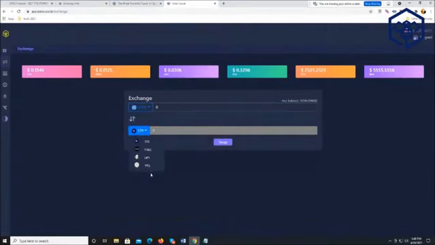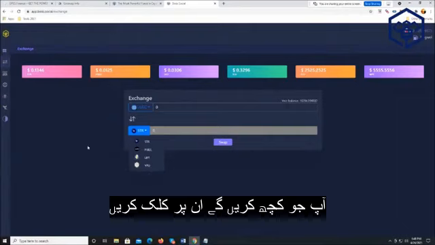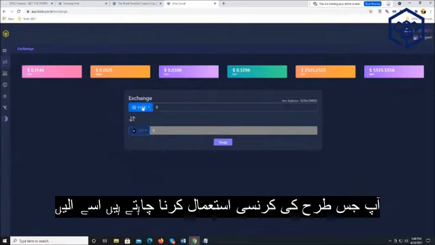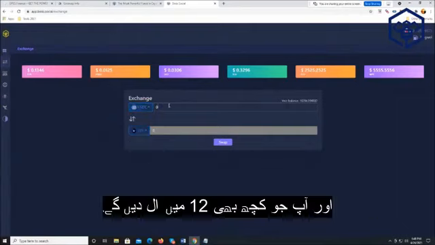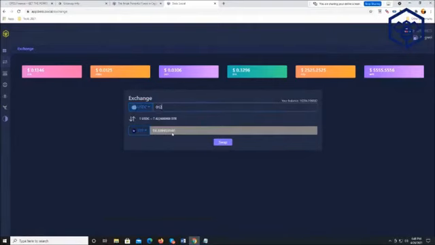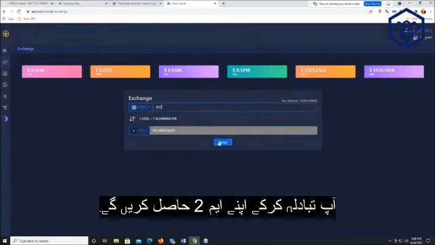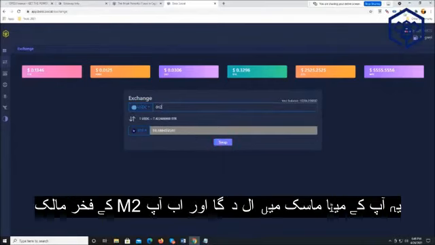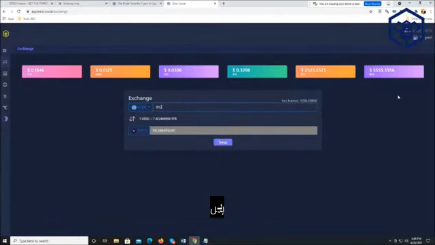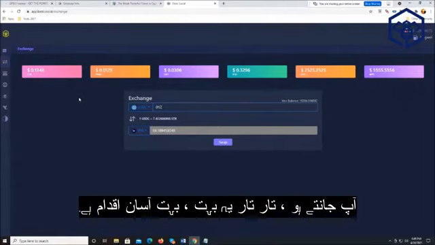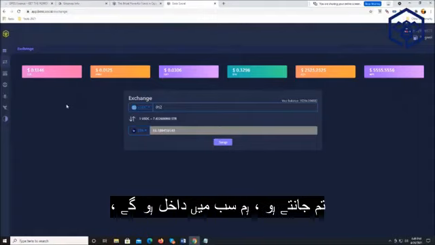It'll say M2. All you'll do is click M2, put in the type of currency you want to use, and you'll put in whatever amount, 12, whatever. And then there you go. You'd get your M2 by swapping. It'll put it in your MetaMask. And now you are a proud owner of M2 Cash. That's how easy it's going to be. So don't get all wired up. This is going to be a very simple move, and we'll all get in